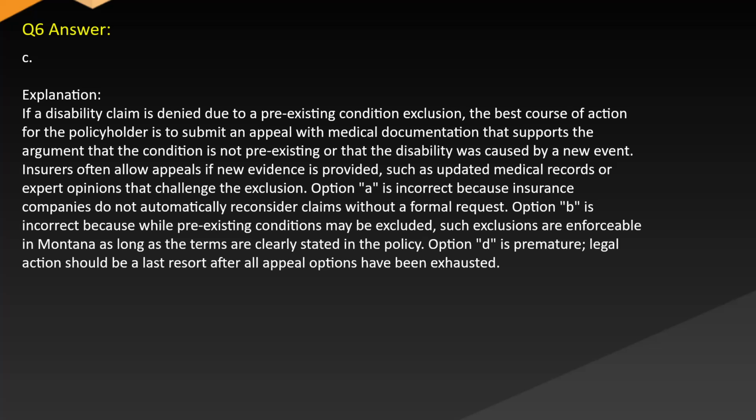Option B is incorrect because while pre-existing conditions may be excluded, such exclusions are enforceable in Montana as long as the terms are clearly stated in the policy. Option D is premature. Legal action should be a last resort after all appeal options have been exhausted.